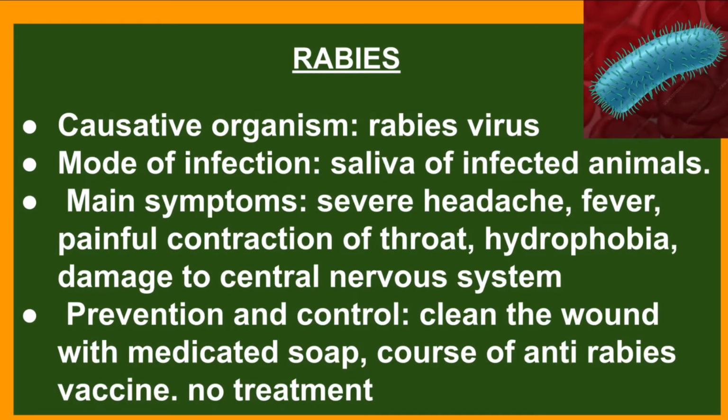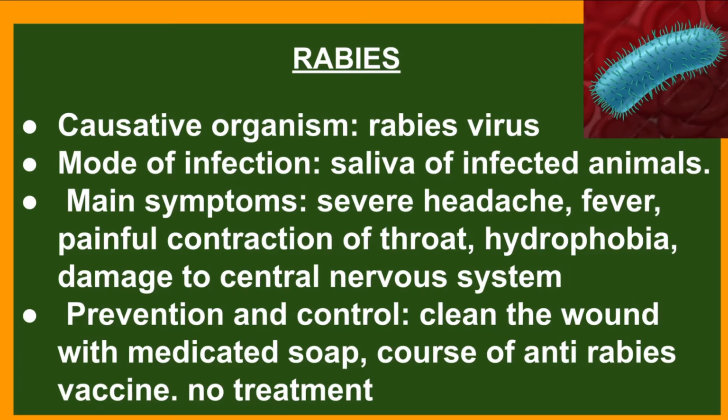Rabies. We have heard a lot about rabies. It is caused by the rabies virus. A person gets infected with rabies if he or she is bitten by an infected animal. The main symptoms of the disease are severe headache, fever, and painful contraction of the throat. The specific symptom is hydrophobia.